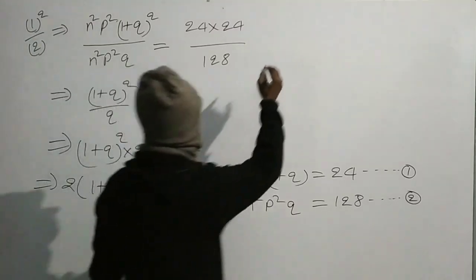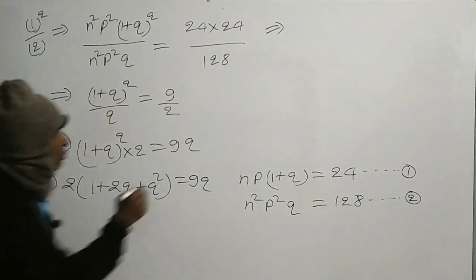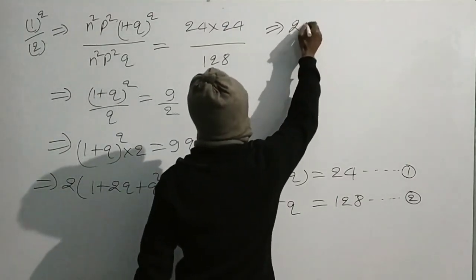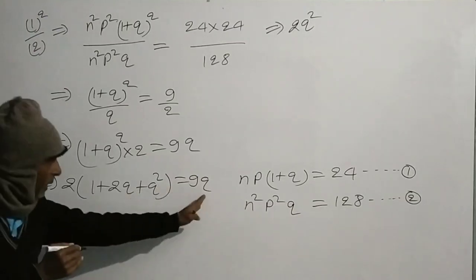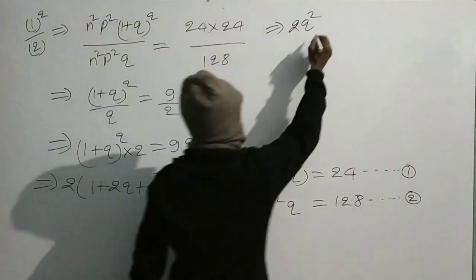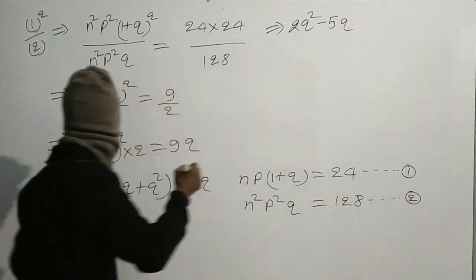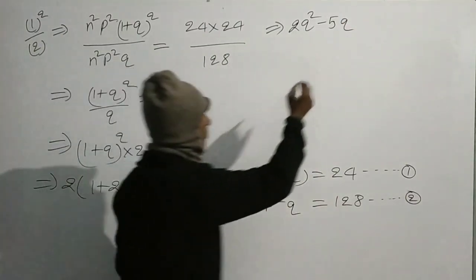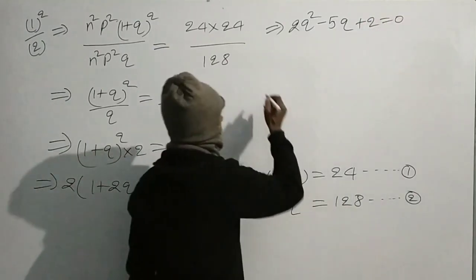This implies 2q square plus 4q minus 9q, minus 5q, plus 2 is equal to 0.